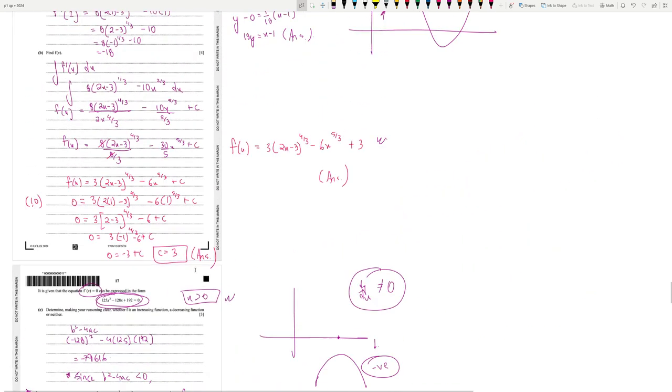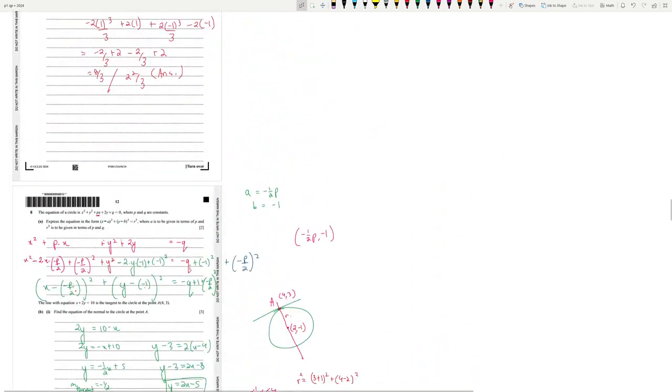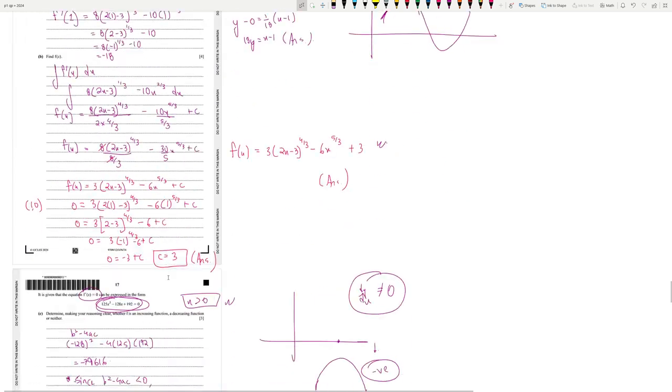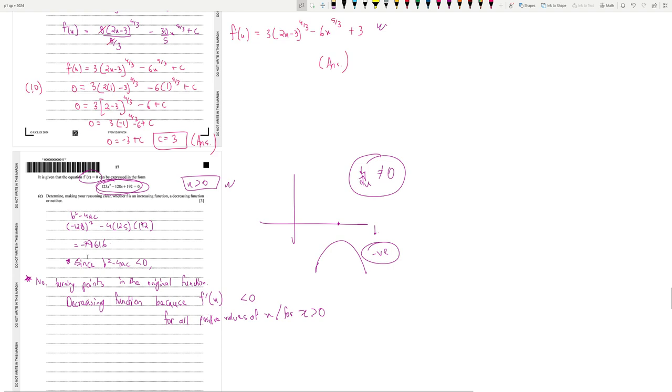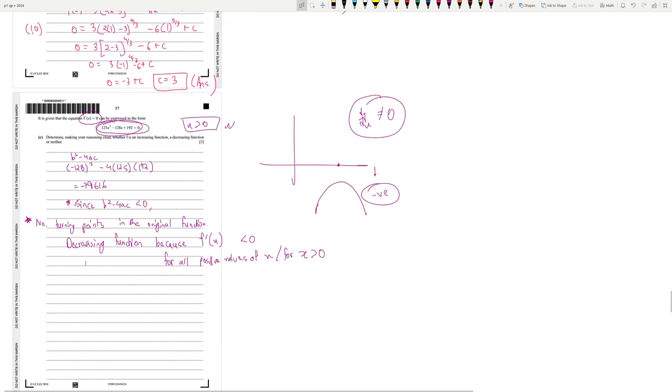So guys, that was it. Hopefully I could clarify every question over here and simplify things for you. I heard that this was a hard paper, and yes, it was. The first part in circles and the last part in functions, and overall the paper was a bit tricky. So hopefully I could break things down.